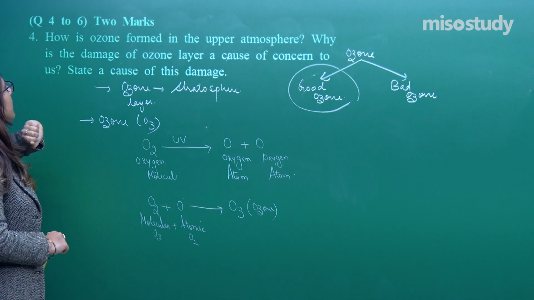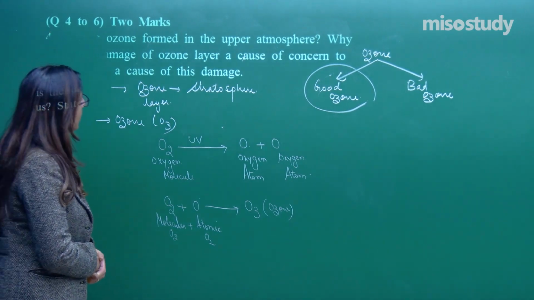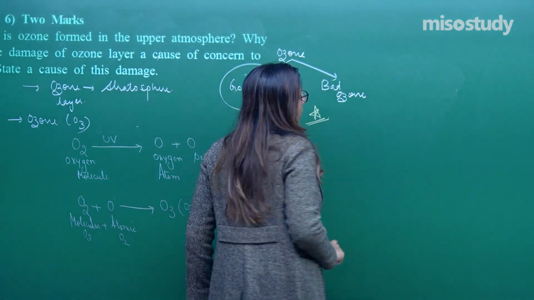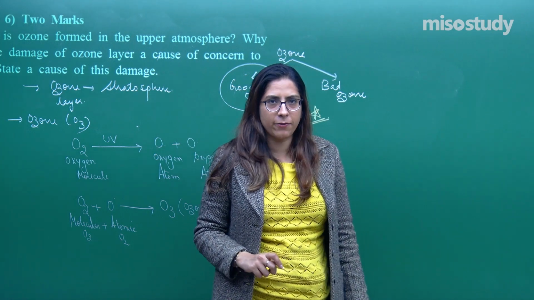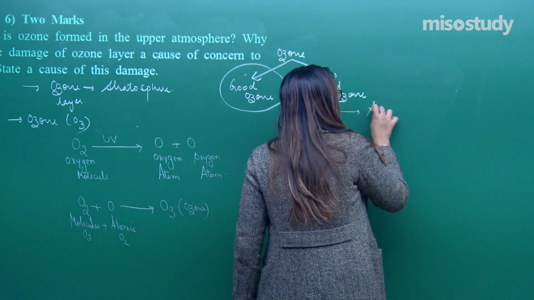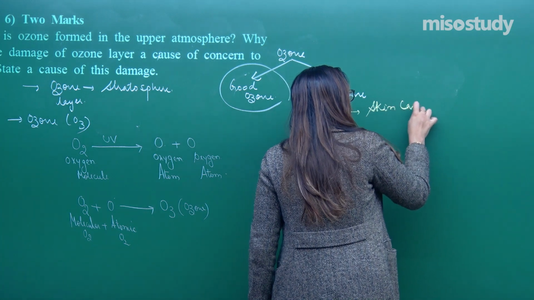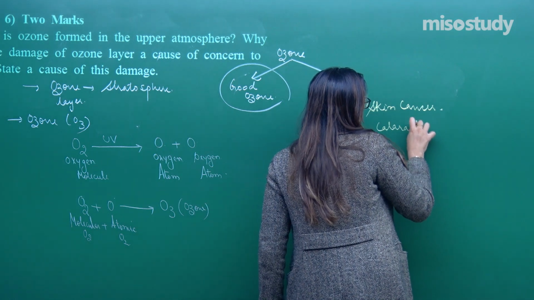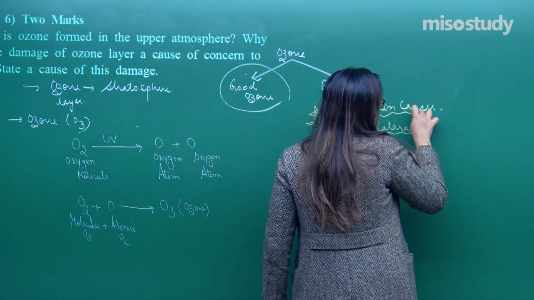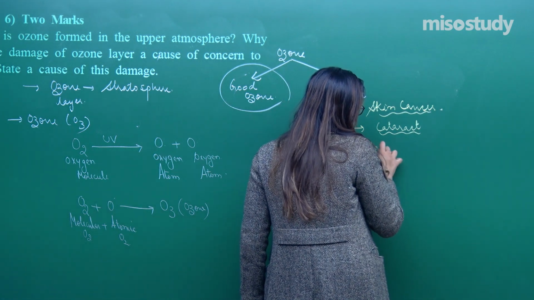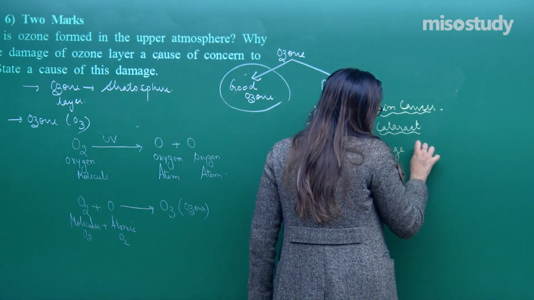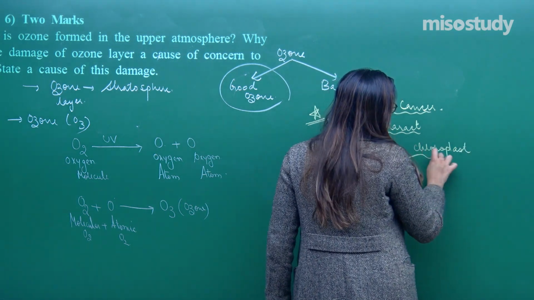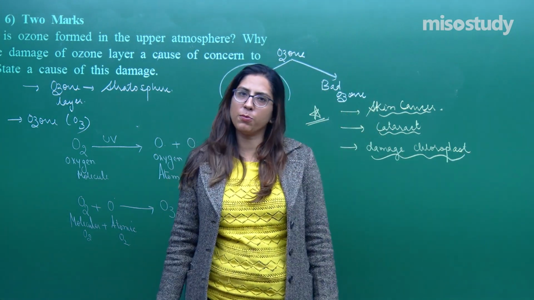Now, why is the damage of the ozone layer a cause of concern to us, and state a cause of the damage? Come to this side, students. Because when UV rays fall on the earth's surface or on skin, we have discussed this, it can cause skin cancer, right? When they fall on the eye, it can cause cataract. Similarly, they can damage chloroplast as well, due to which the overall photosynthesis rate will decrease, that means productivity will decrease.